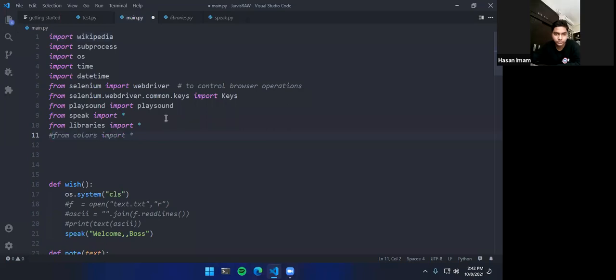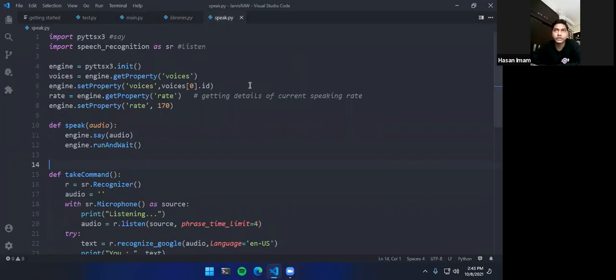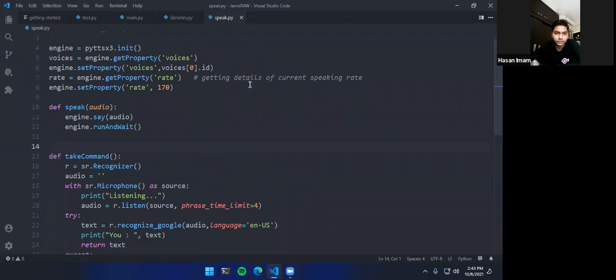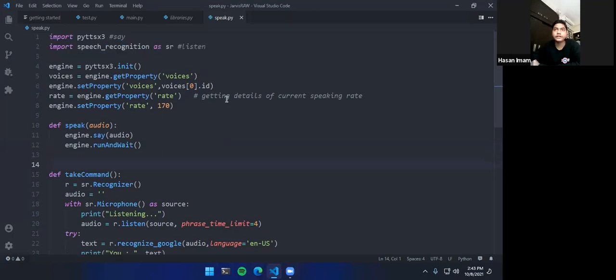Can we type anything in the speak option? Can you repeat that? Can we type anything in the speak option? Speak.py. I'm not getting what you are trying to say. Something about speak.py. Can we type in speak.py? So that is a great question.